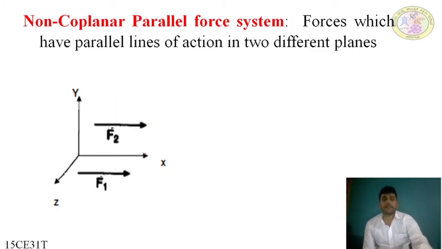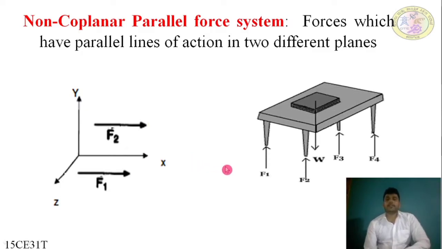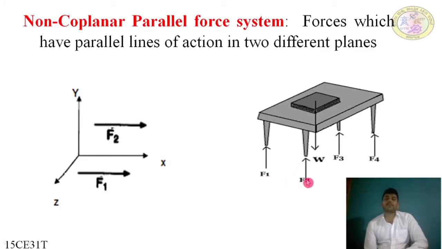Next, here, if we take any two adjacent forces, F1 and F2 are in the same plane, which are parallel to each other. In the same way, if we take the forces F3 or W, they are in a different plane.